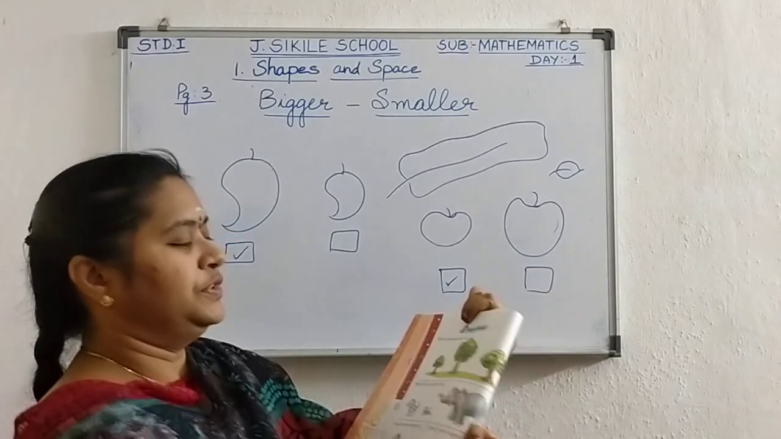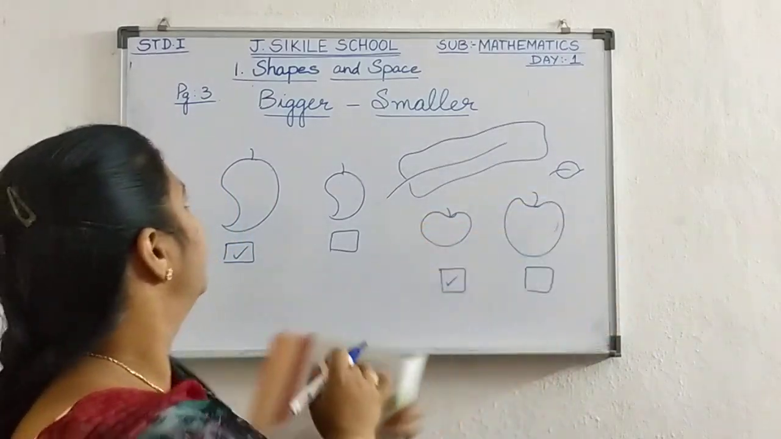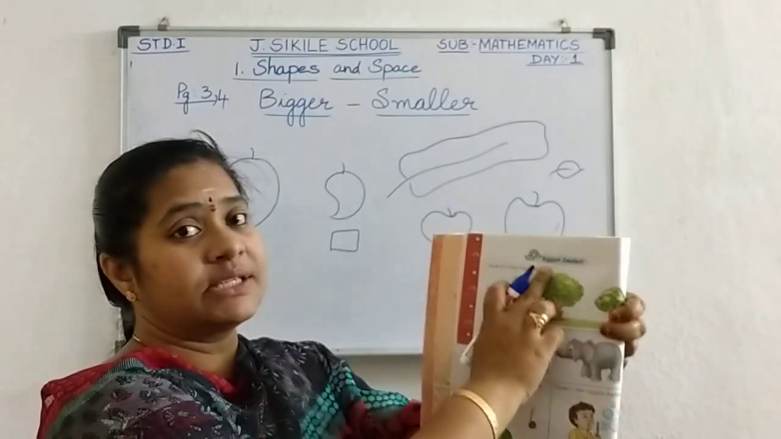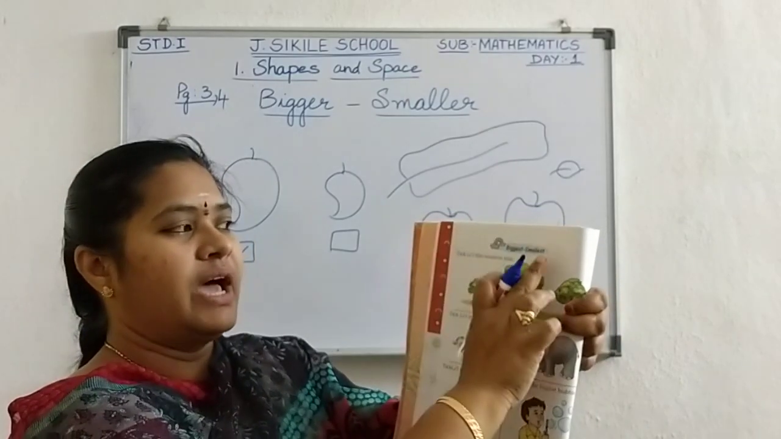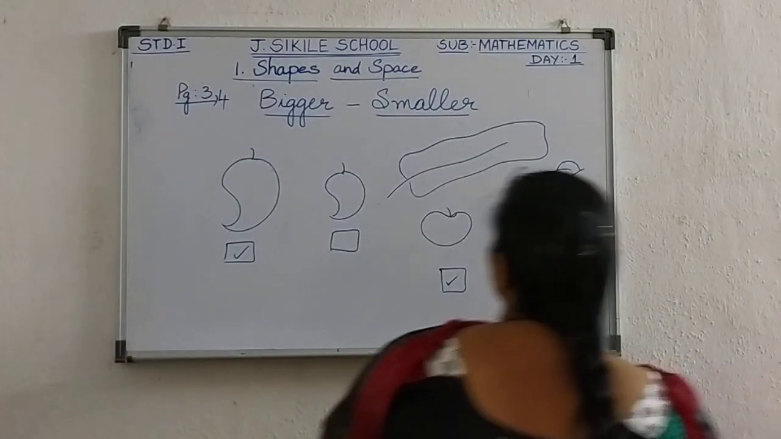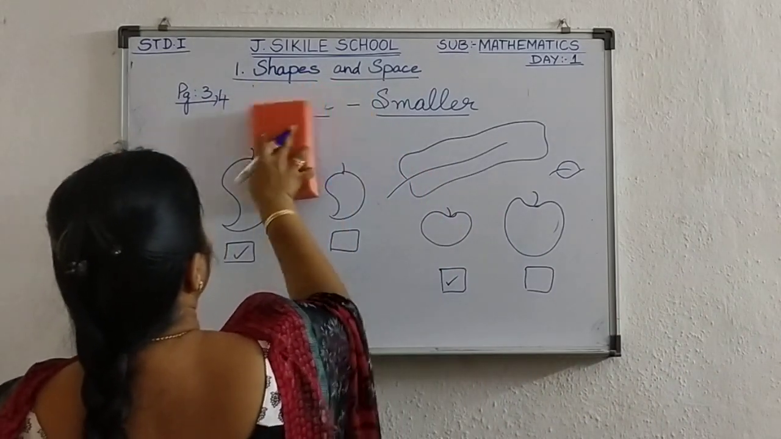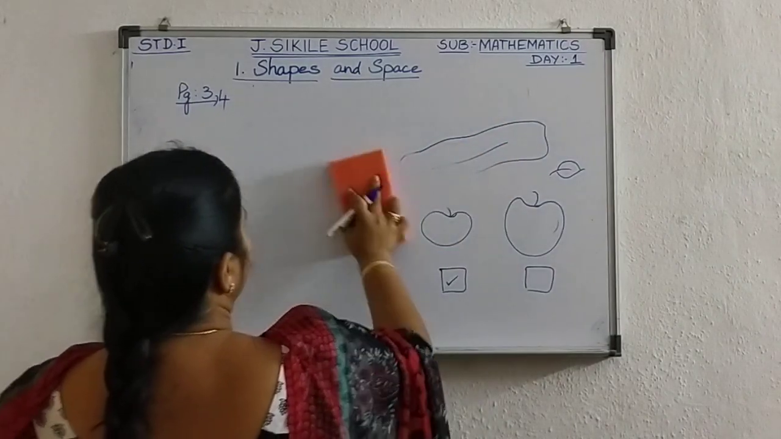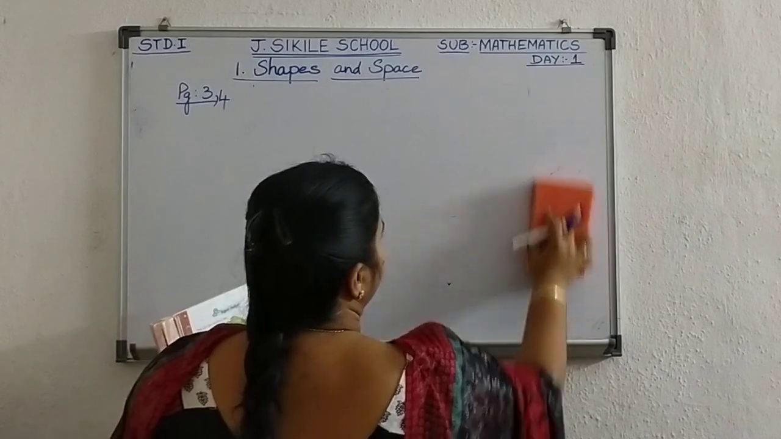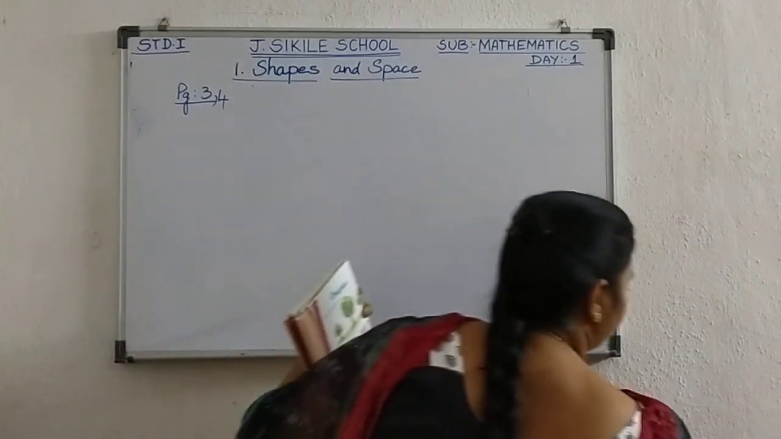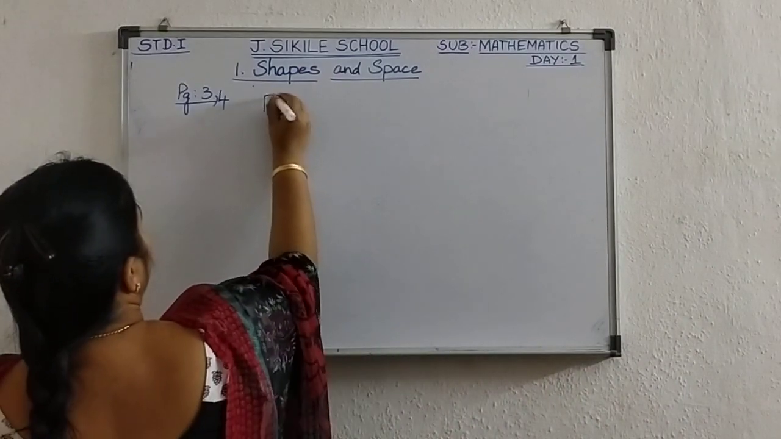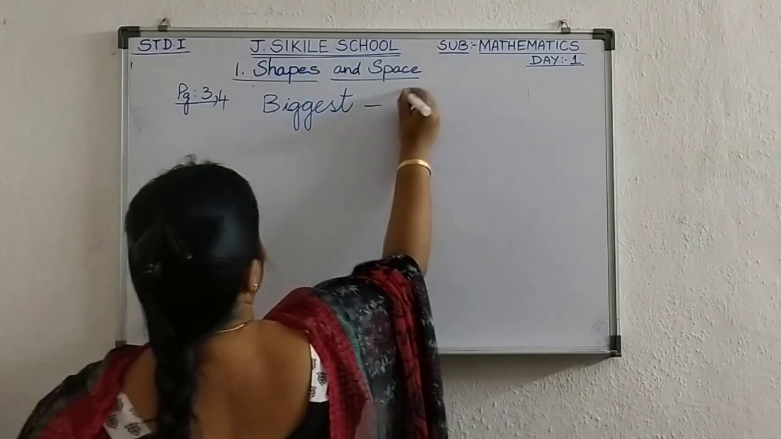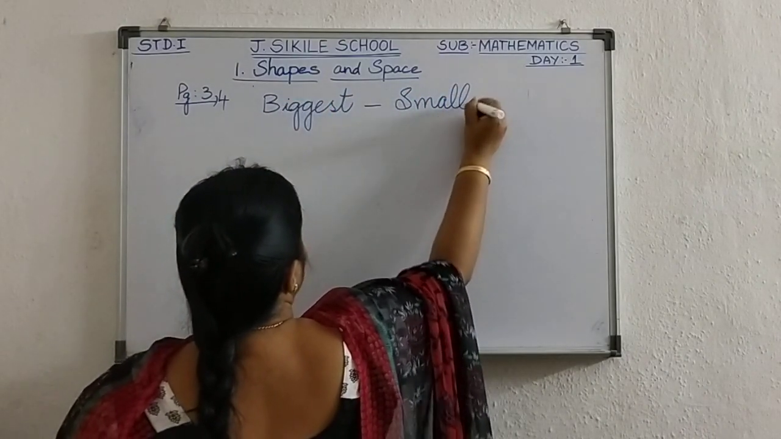see here. You have another one in page 4. What is the another one? Page number 4. Now see here, biggest, smallest. Biggest and the smallest. Now I told you about bigger and smaller. Now I am going to say you about biggest and the smallest. Biggest, smallest.